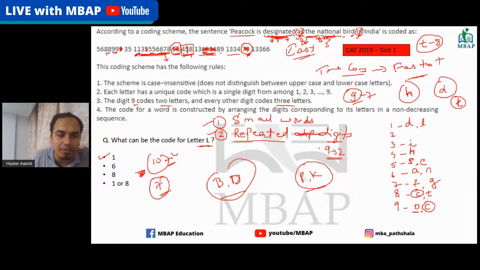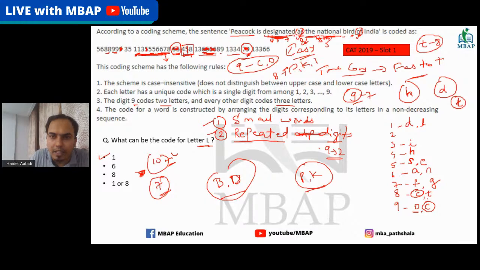And there are two eights left. One of the cases is that you assign 9 to C. Now what happens if you assign 9 to C? That means with C and O, 9 is already done with two people. Then on 8 you have to give P, K and T, which is a possibility that is kind of satisfying.